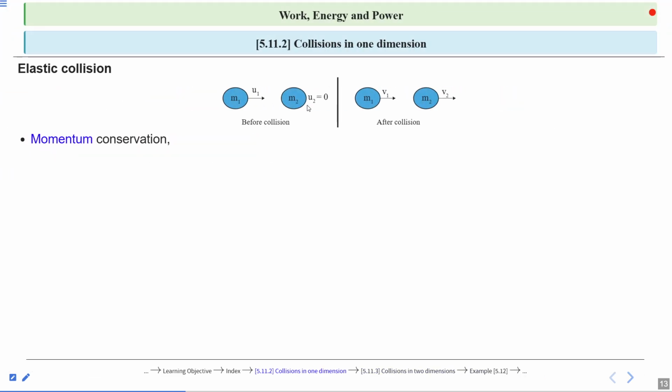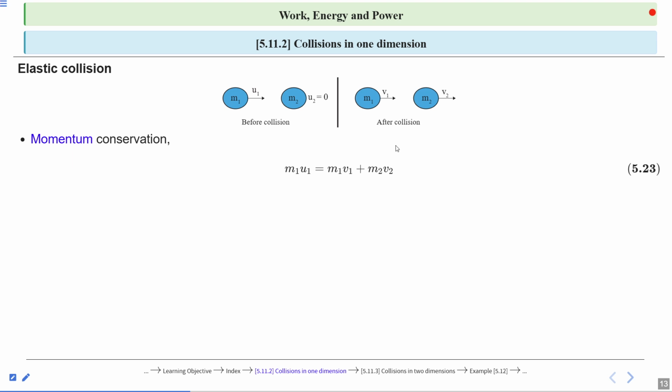So according to momentum conservation, the momentum of the objects before collision is equal to the momentum of the objects after collision. So let's see here, the object having mass m1 has momentum m1 u1 because the speed is u1. And the mass m2 has initial speed 0, so its momentum will also be 0. This is the momentum before collision. And after collision, the momentum of the objects is m1 v1 plus m2 v2.